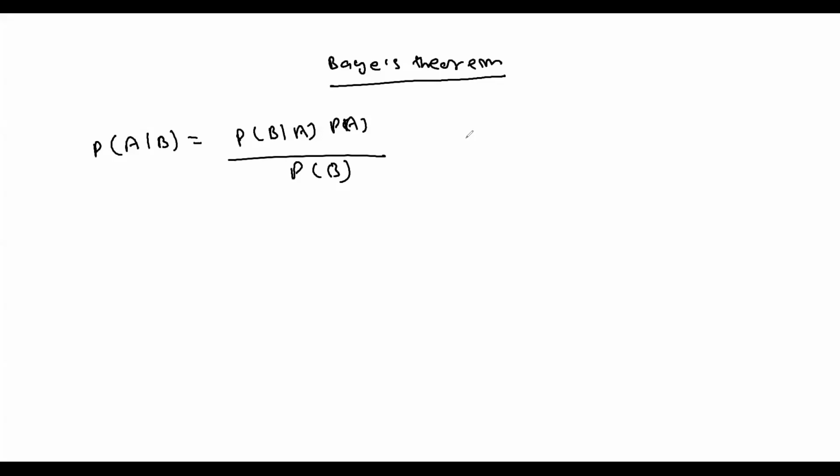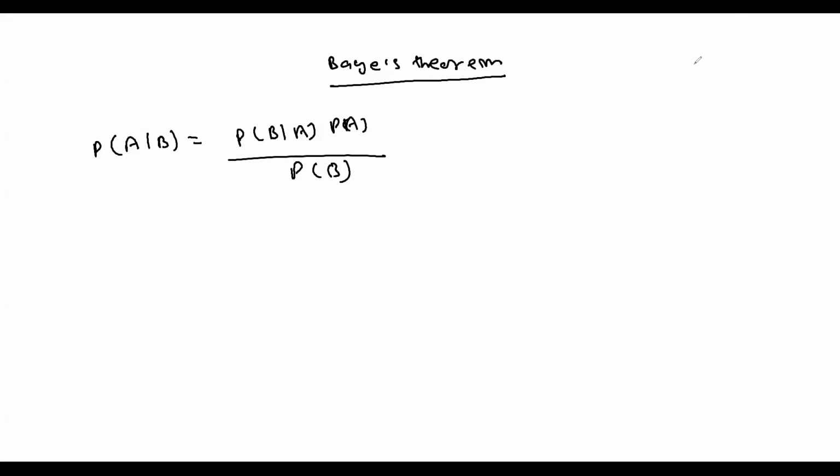So this algorithm also helps you do classification, but in a specific case. It's not like you can apply this algorithm everywhere. So these things are very important to understand before implementing the Bayesian algorithm.